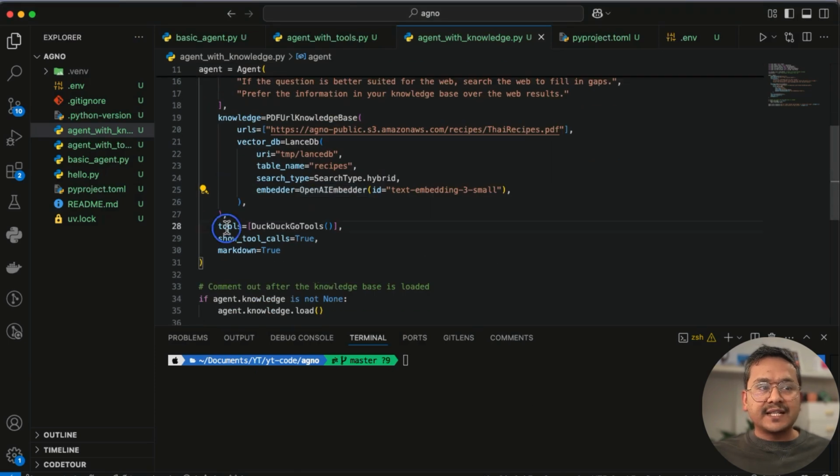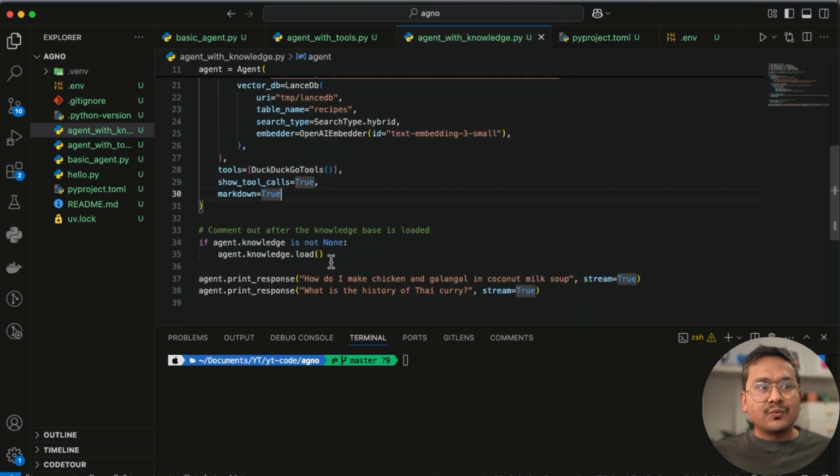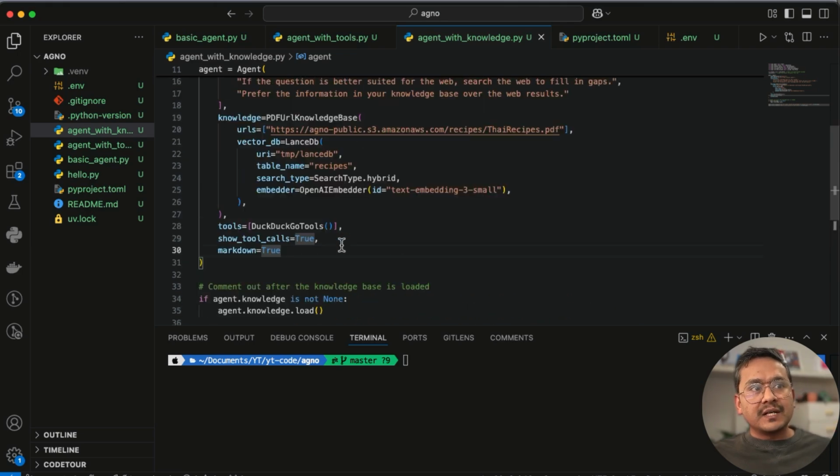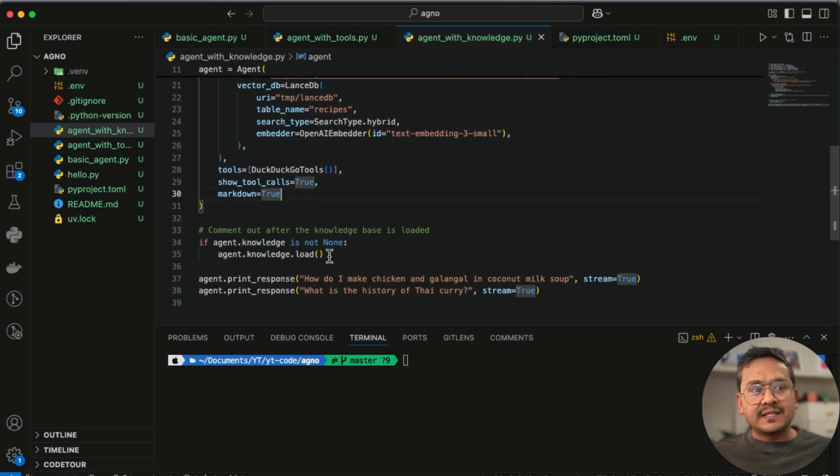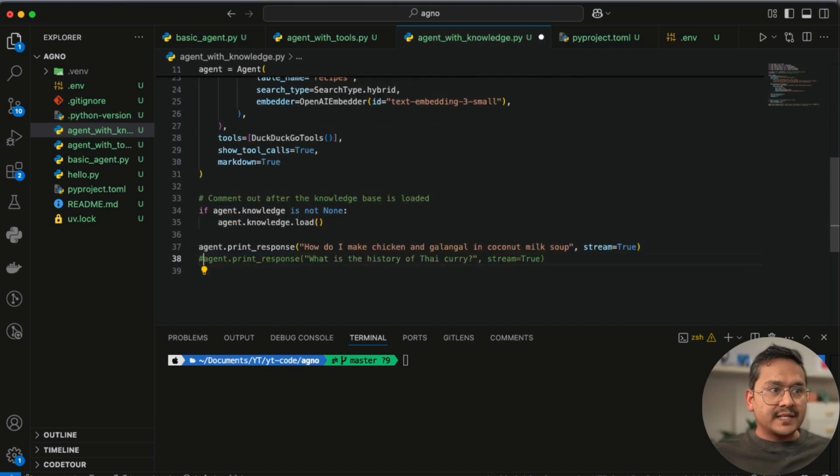And now here we are setting tools as DuckDuckGo because we also want to go to the internet search. So show tool calls equals true, markdown equals true. By default, it uses the agentic RAG, so we don't need to pass any other information. And the first time, we need to create the knowledge base. Once the knowledge base is created, as it is mentioned here also, comment out after the knowledge base is loaded. And you can ask the question here. Let's first ask the first question, right? I will just comment this one first. I will save the file first.